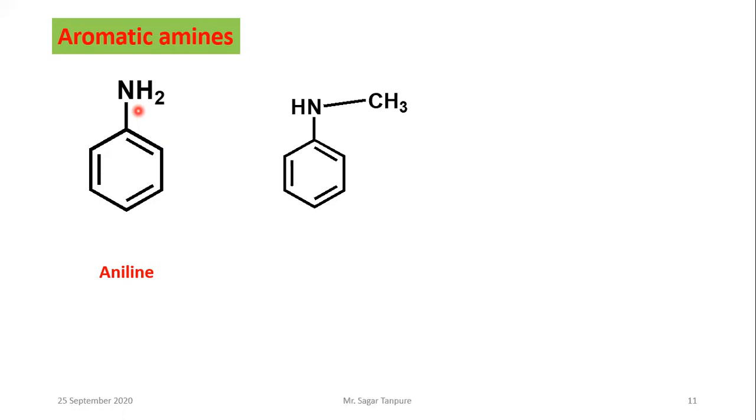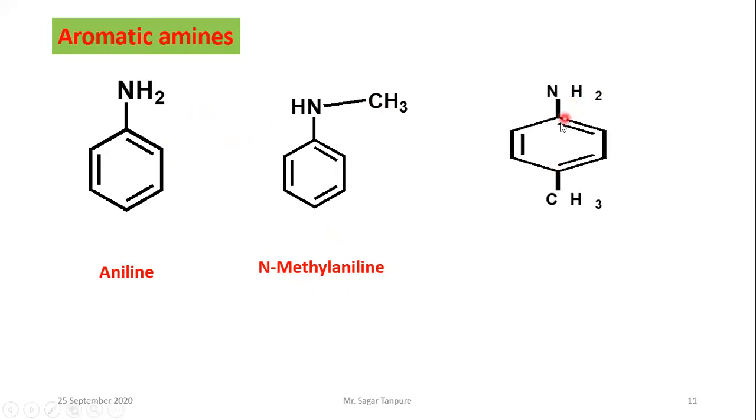Second, one hydrogen atom is replaced by a CH3 group and here an aryl group. Okay, that is a secondary amine. This one is a primary amine. So the name is N joined to the methyl. Okay, so the name is N-methyl aniline.